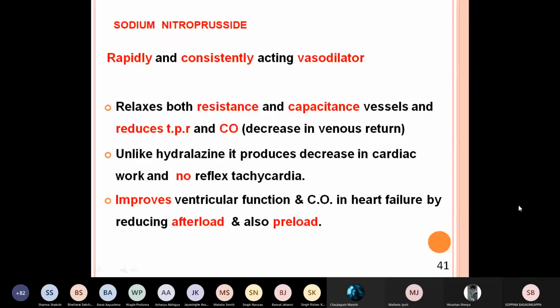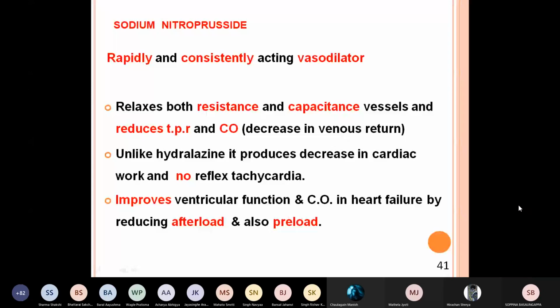Next drug is sodium nitroprusside as vasodilator. So this drug, when compared to other drugs, hydralazine, etc., is a rapid and consistently acting vasodilator. When compared to previous drugs, this drug acts rapidly and consistently. There is no fluctuation. The fall of blood pressure continues for a longer period. What is the mechanism? By way of vasodilatation.